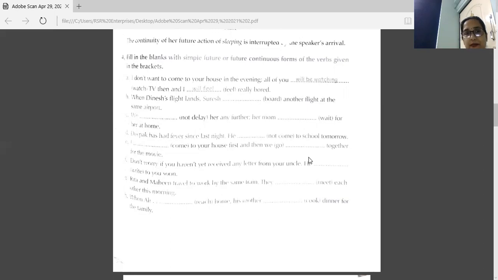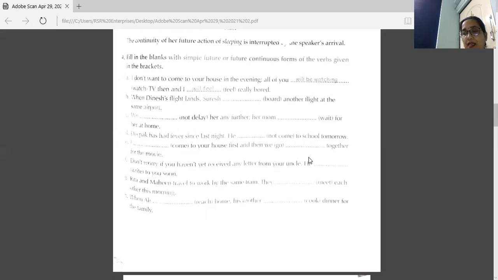Now, next sentence. Deepak has had fever since last night. He dash to school tomorrow. Words given here are not come. So your answer is he will not come to school tomorrow. Sentence E. I dash to your house first and then we dash together for the movie.